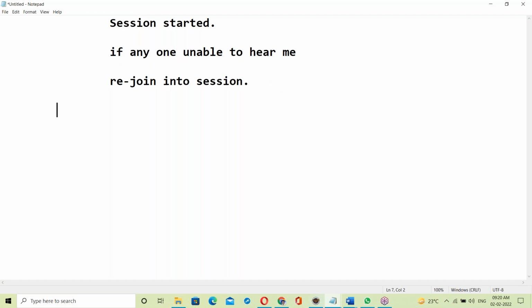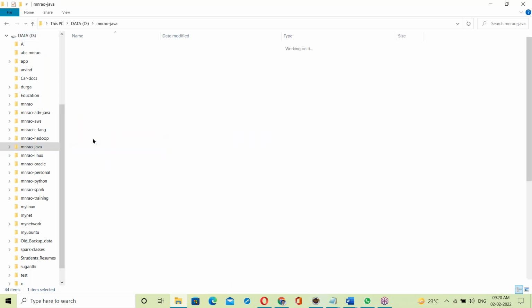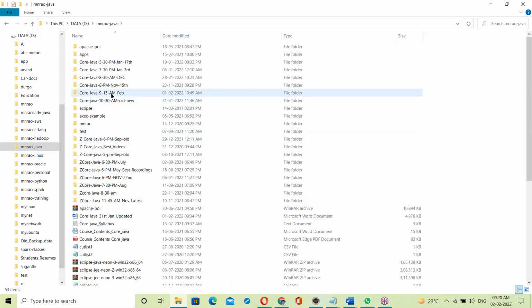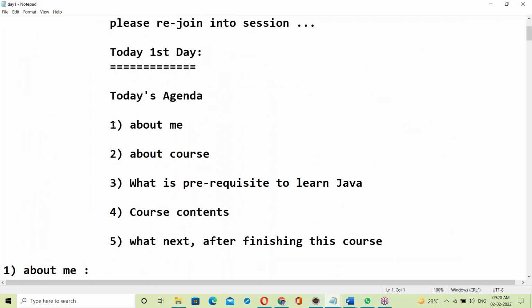So let us start the session. Yesterday's session, at 9:15 a.m., was day one, where nothing was discussed except introductions: about me and about the course. Then the prerequisites to learn Java: nothing is required. Even a non-IT background can understand, and C and C++ are not necessary. Next, we discussed the course contents.